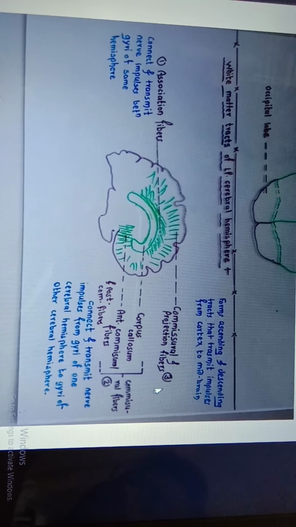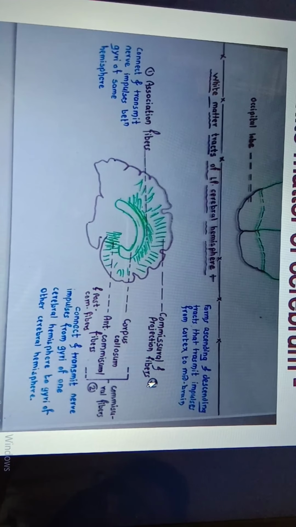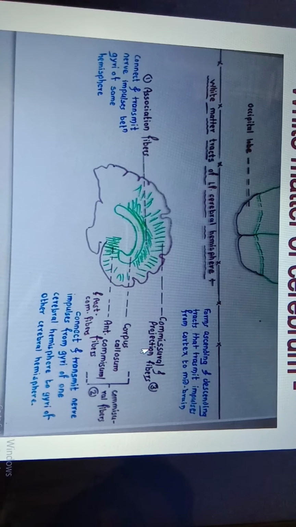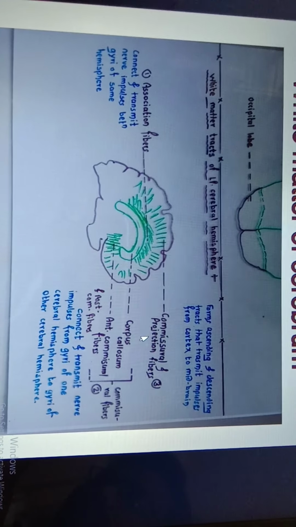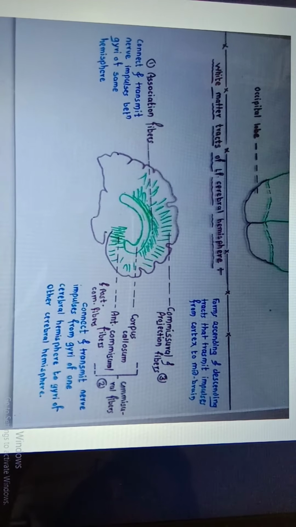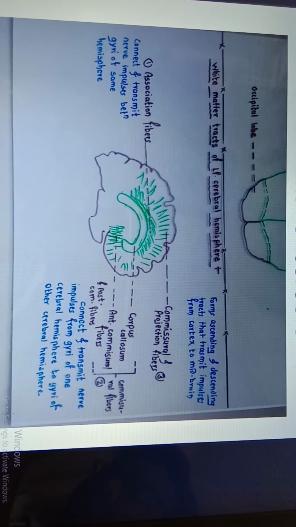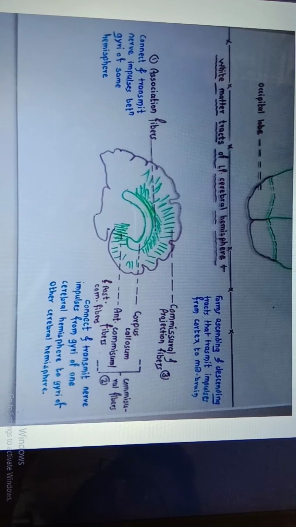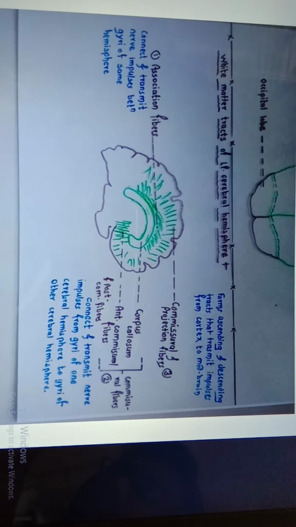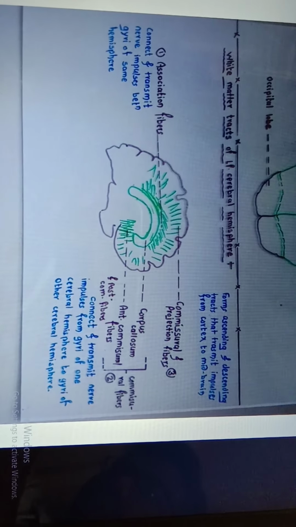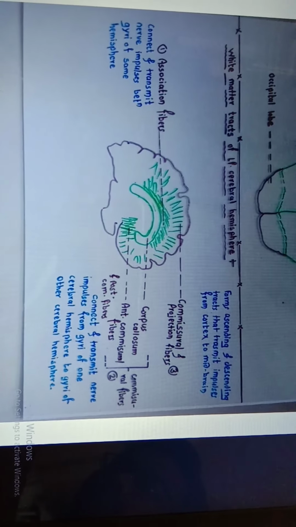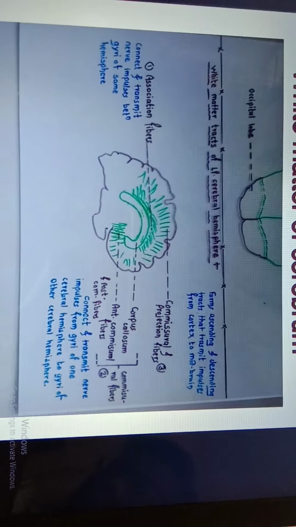Now the third type of fibers present in the white matter are called projection fibers. By name itself, it indicates that they are projected upwards. So they consist of all sensory and motor tracts coming from the brainstem. They transmit these sensory and motor tracts to the primary sensory area and primary motor area of the cerebral cortex.